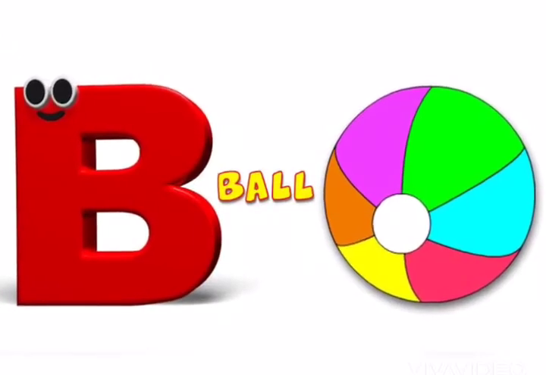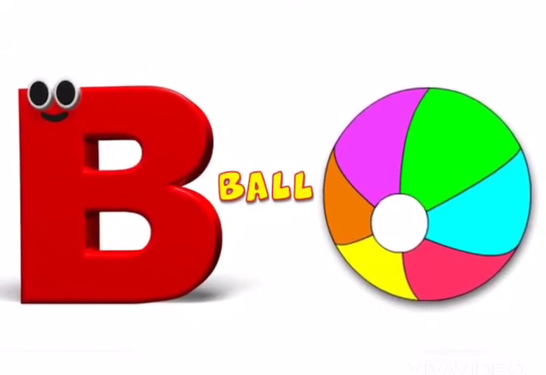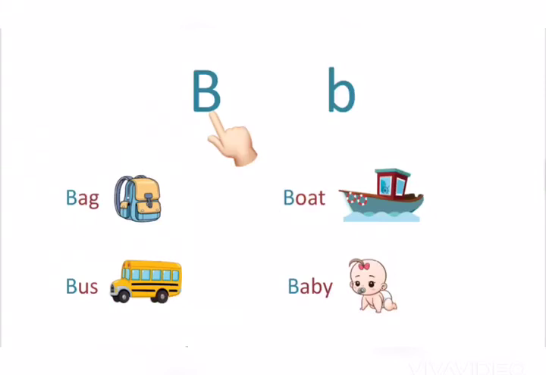This is B. This is capital B and this is small b. Capital B, small b. And the sound of B is B. B. Now let's look at some of the examples.